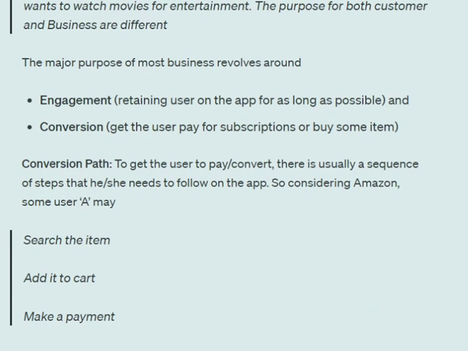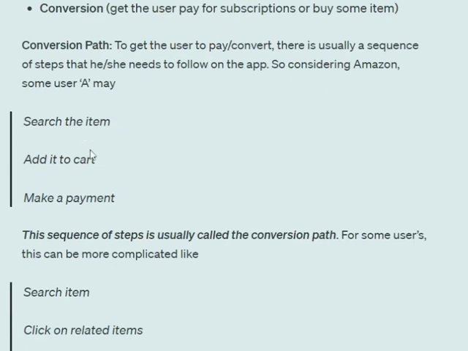He searches for the item, adds it to the cart, and makes a payment. So here you can see that he follows a sequence of three steps to get converted. This is the conversion path for him. Now, for a different user, the conversion path can look something like this.